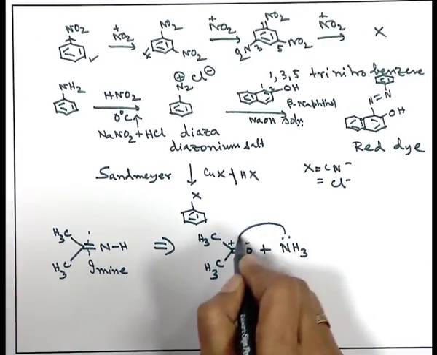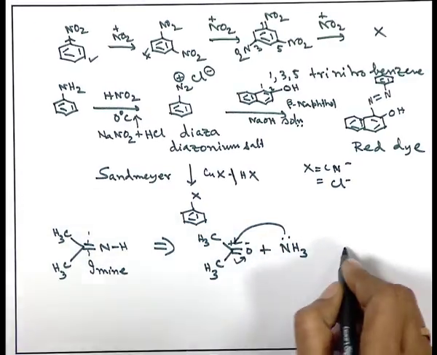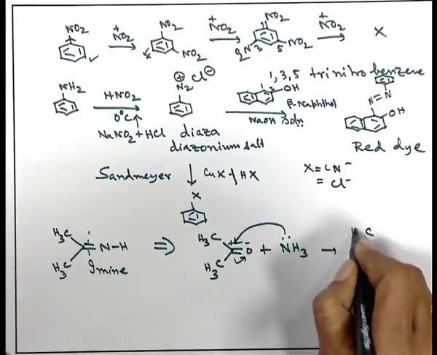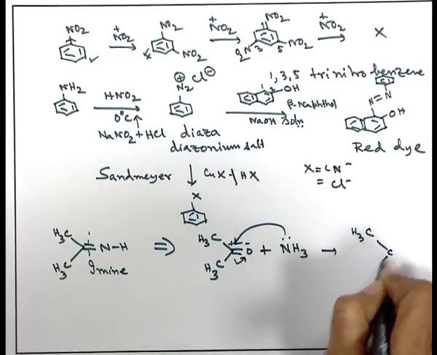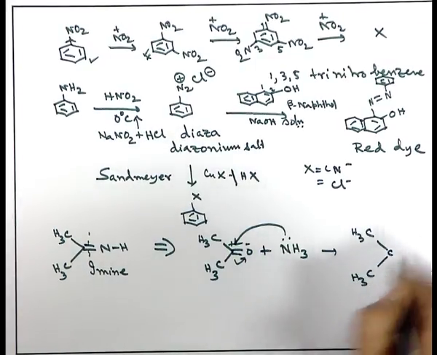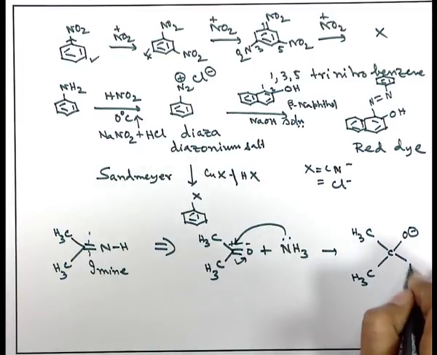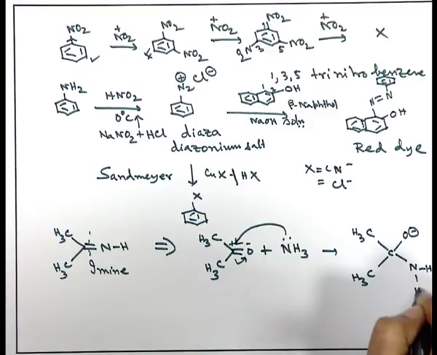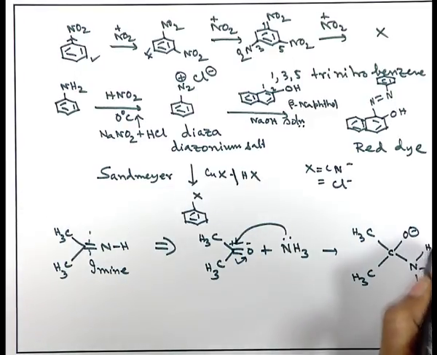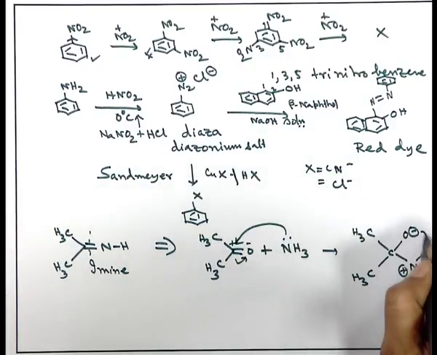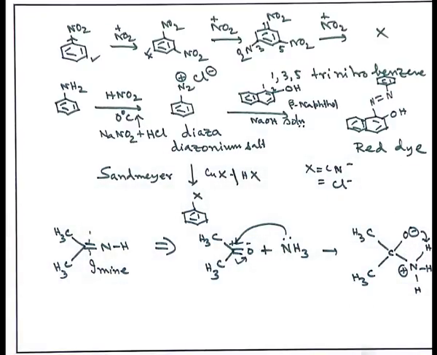So, the amine will go over there very easily, and in that process you get CH3 C CH3 O minus, and this side is NH H2, and one of the hydrogens, if I put it in this way, will be picked up by the O minus.